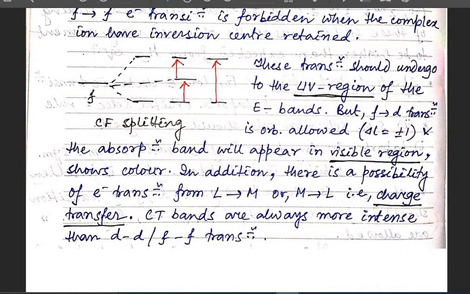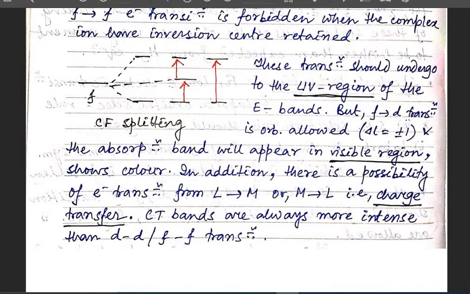Okay, so obviously in that case the transition should undergo to the UV region of the energy bands. But when we are talking about the f to d transition, that is actually Laporte allowed, and the absorption band will appear in the visible region, showing intense color. And in some cases we can also observe ligand to metal charge transfer or metal to ligand charge transfer also. In those cases, obviously the charge transfer bands are always more intense than the d to d or f to f transition.